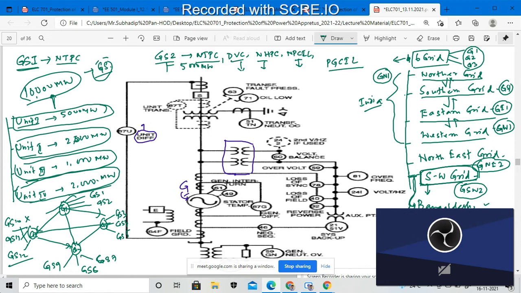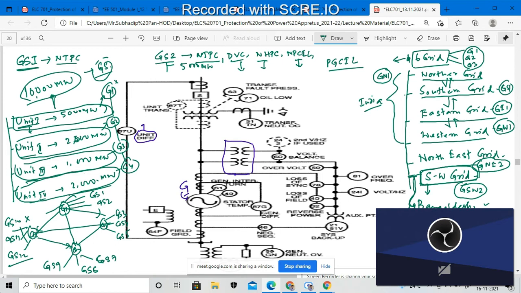Each and every unit has some generator. Suppose this is my G1, this is my G2, this is my G3, and this is my G4. Each and every generator will be interconnected with each other for each unit, and each unit also has a control unit. It may happen that due to some stator or rotor problem, generator 1 will not be in working condition. Then generator 2, generator 3, and generator 4 will be connected in a series of operation.